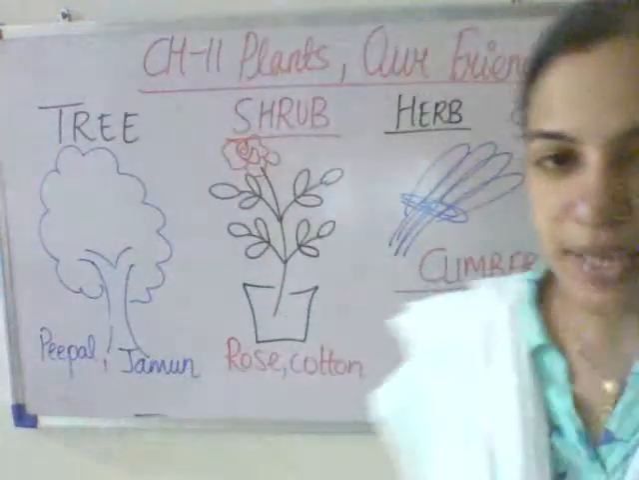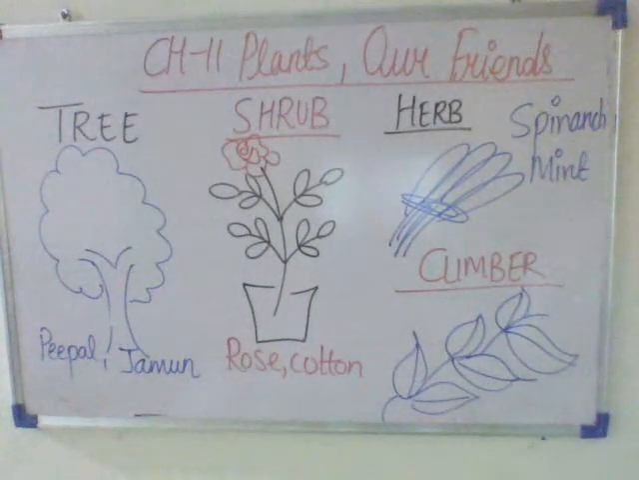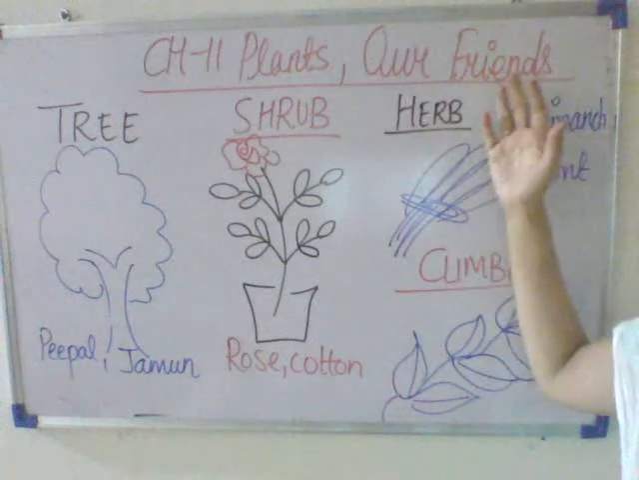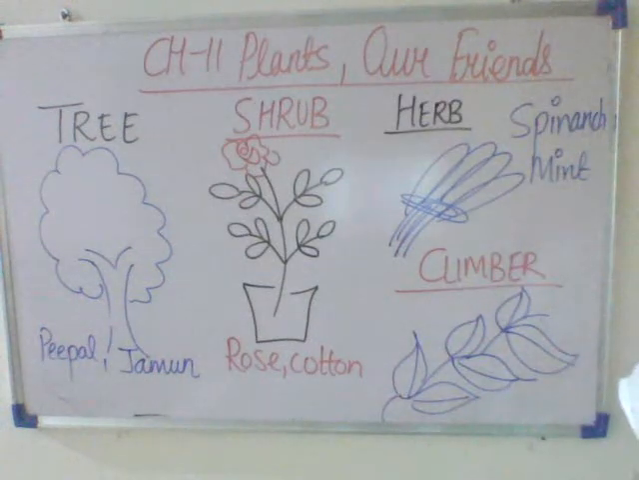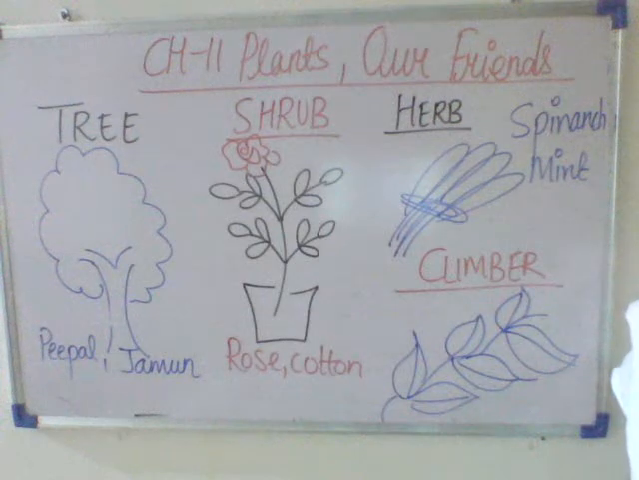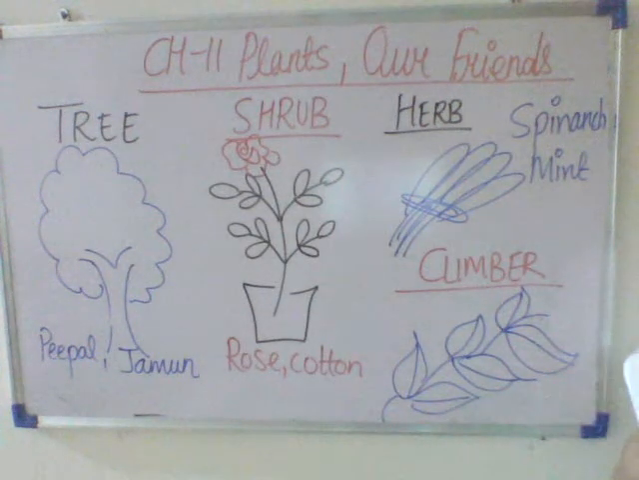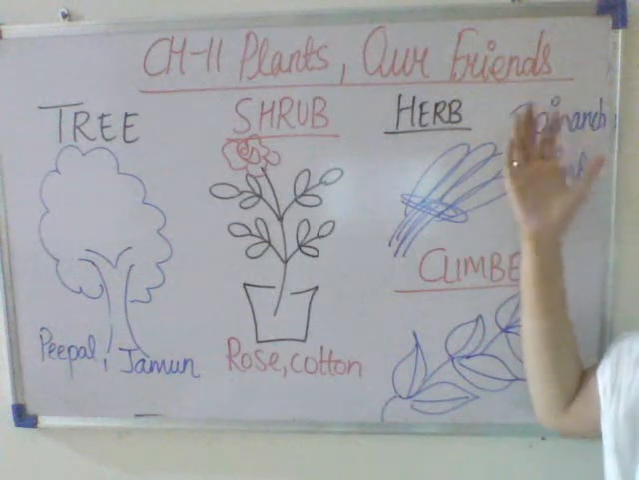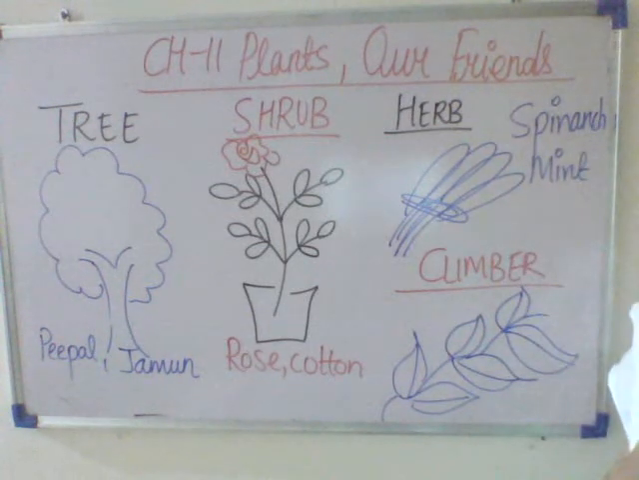So let us revise this again. Plants are our friends. What are friends? Who helps us? The plants give us oxygen. From the plants we get food. So the plants are our friends. We must never cut the tree.